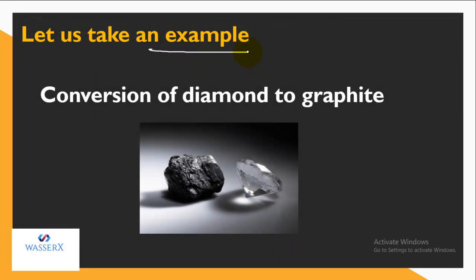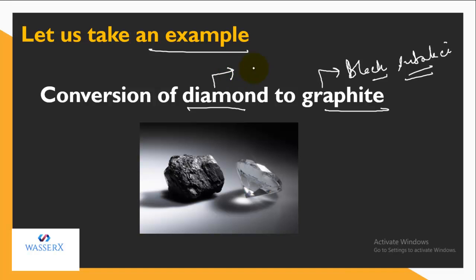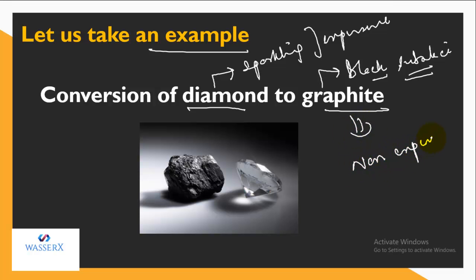Let us take one example. We all are familiar with graphite and diamond. We know that graphite is a black substance. And diamond, you know, is very sparkling and quite expensive also. But graphite is not expensive. Graphite is non-expensive in comparison to diamond.